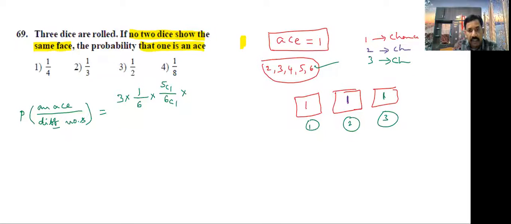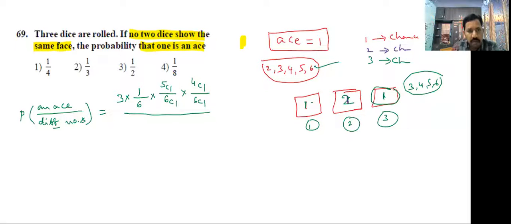In the third die, suppose the second is 2, then the third die cannot be 1 or 2. It can be 3, 4, 5, 6. How many chances? 4 chances, 4C1 divided by 6C1. Whole divided by the denominator: 6C1 by 6C1 for the first die, 5C1 by 6C1 for the second, and 4C1 by 6C1 for the third.